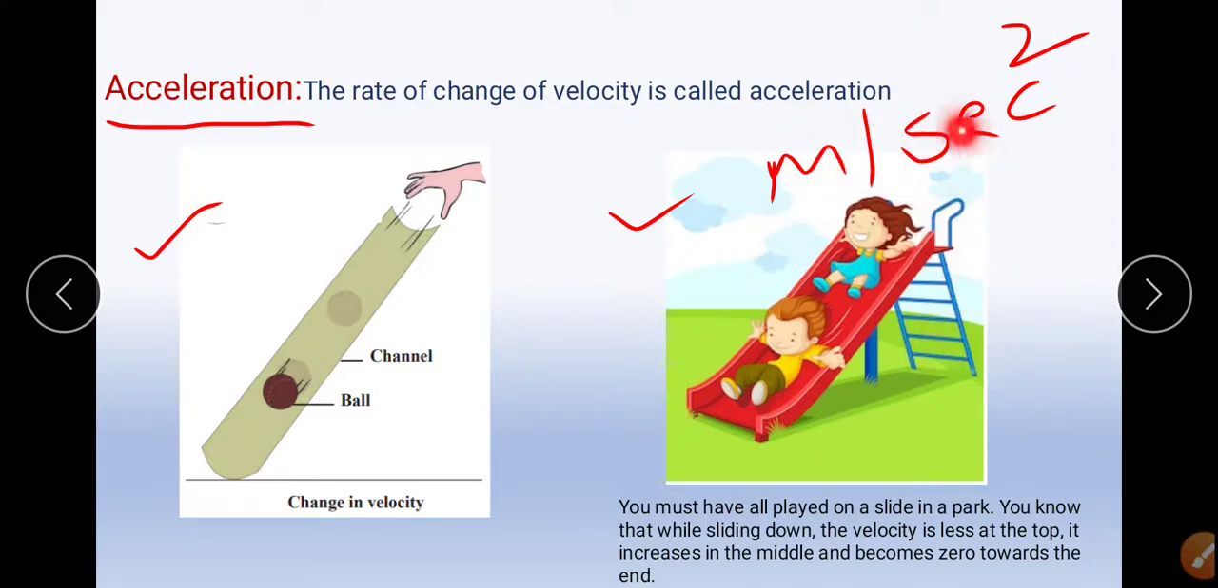So at the top the velocity is very less, and in between it increases, and down when you come down out of the slide the velocity becomes zero. Similarly here also, when you start the ball it is at rest, so its velocity will be low. Here it will go on increasing, and here it will be zero. So we can understand this example by our own experience of slide.